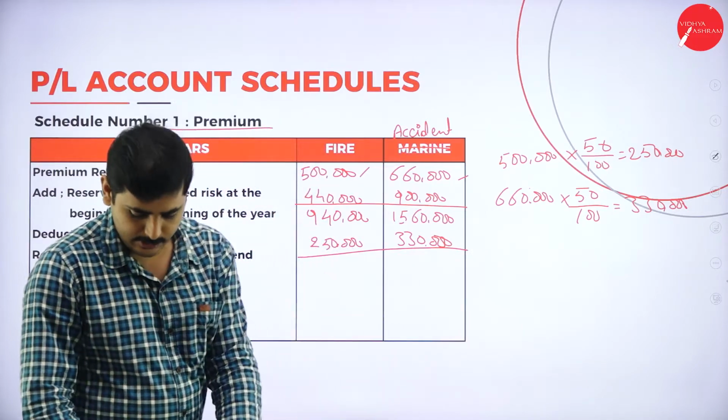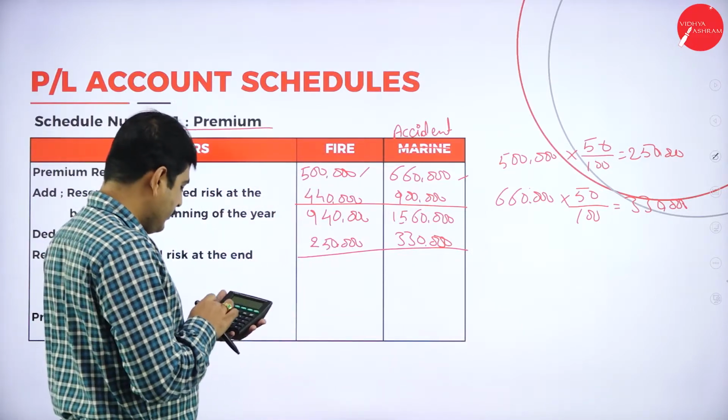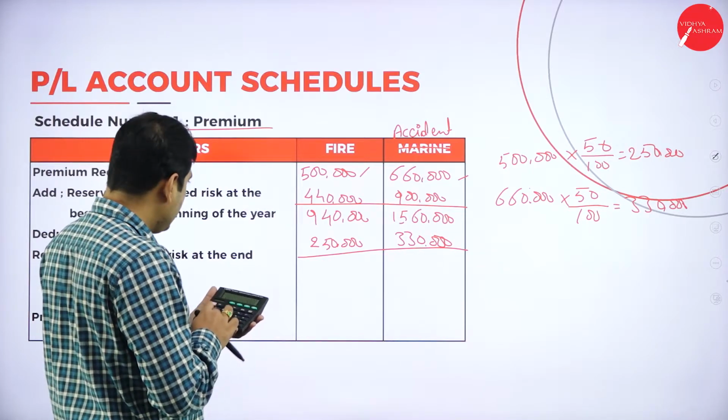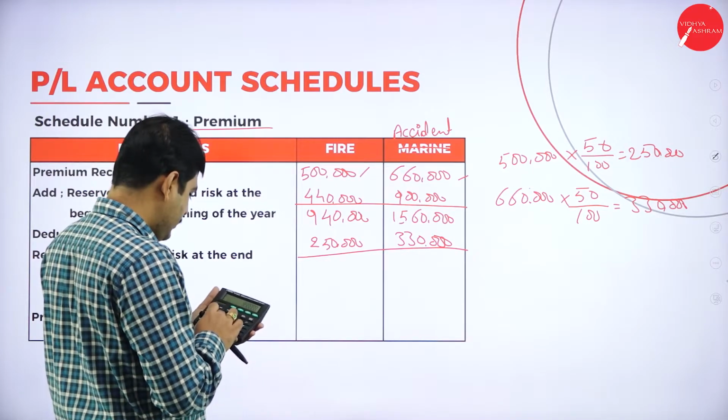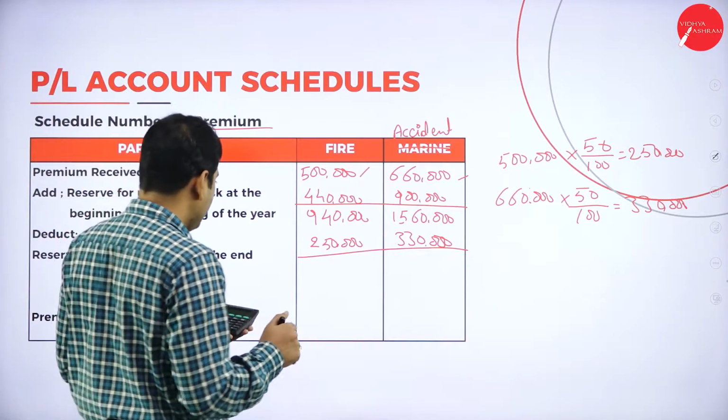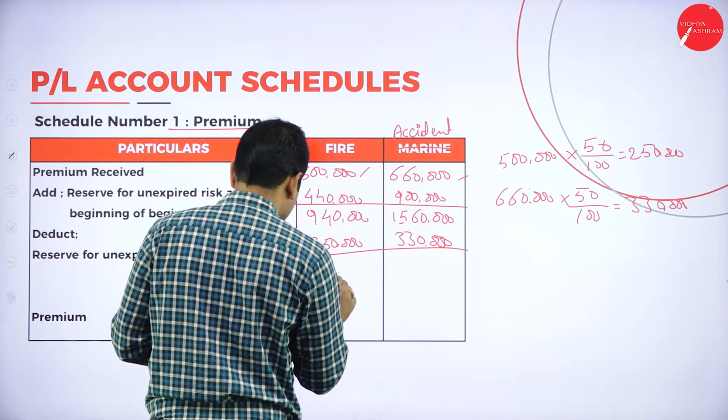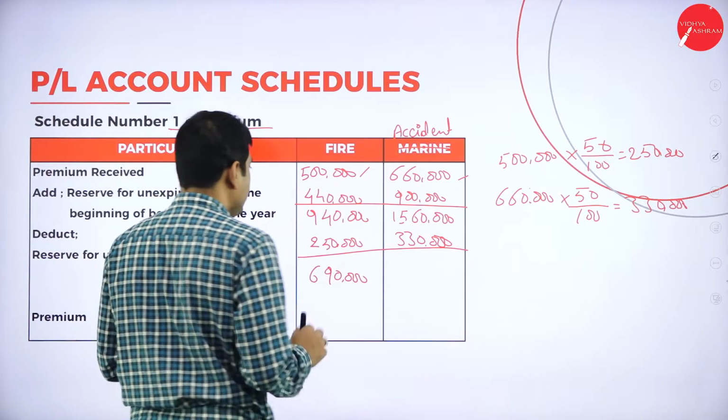Let's see actually. 9,40,000 minus 2,50,000 is 6,90,000.